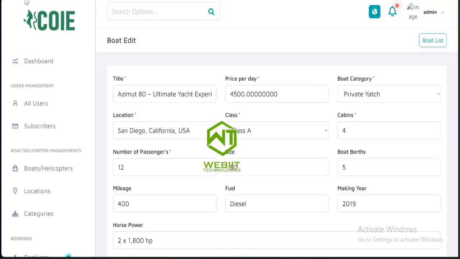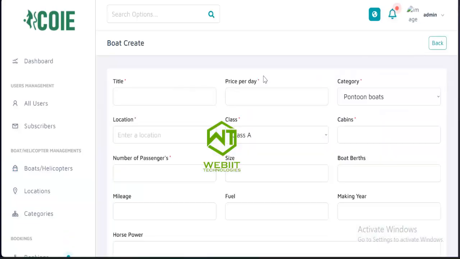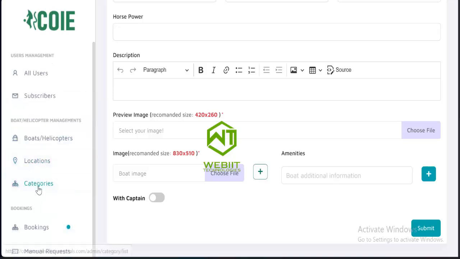To add a new boat, you click on add new. You fill in all details here, like the title, the price per day, the categories. These categories can also be managed on the admin side. Fill in all the details down to these too, then you click on submit. Then I can go to locations or categories.